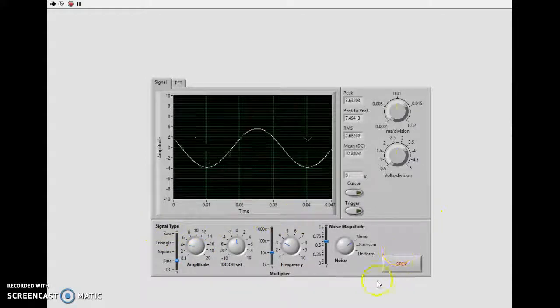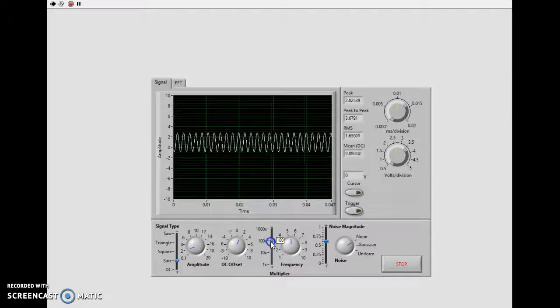Down here is the signal generator, and here we can change our signal type as well as the amplitude. Let's go with a sine wave. Here we can change our DC offset, and we can change our frequency. And we have a couple options to switch the multiplier. So here's 1,000 or 100, I mean.